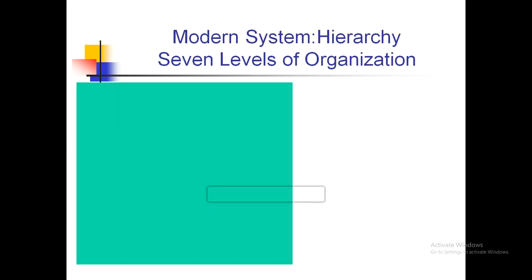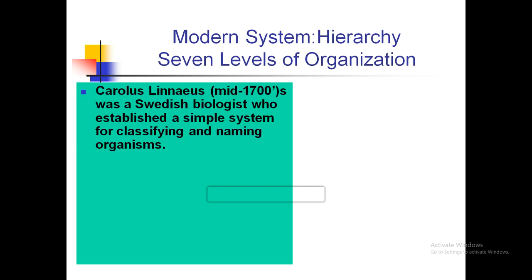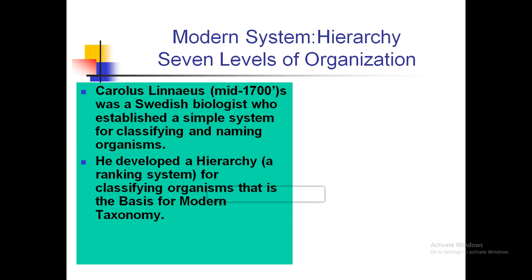The modern system is a hierarchy, the 7 levels of organization. Carlos Linnaeus, in the mid-1700s, was a Swedish biologist who established a simple system for classifying and naming organisms. He developed a hierarchical ranking system for classifying organisms that is the basis for modern taxonomy.